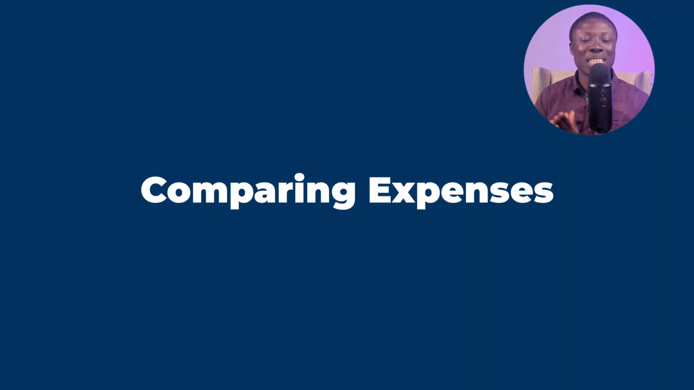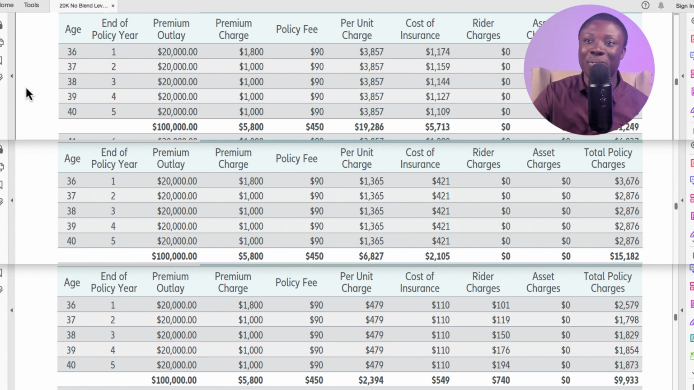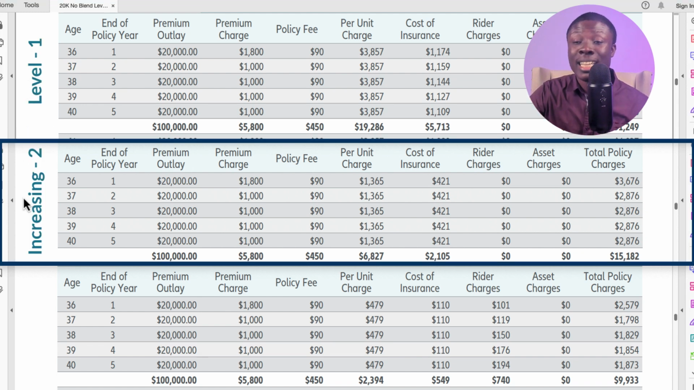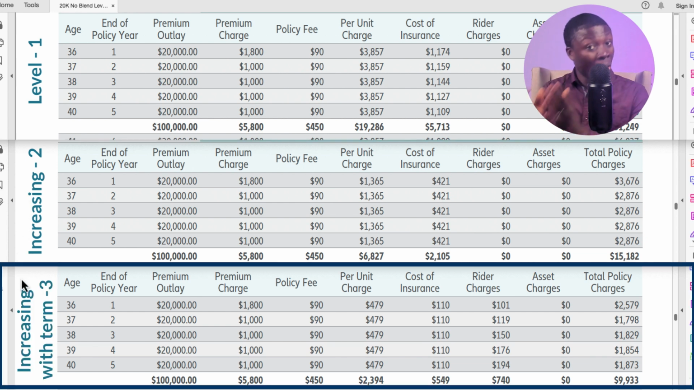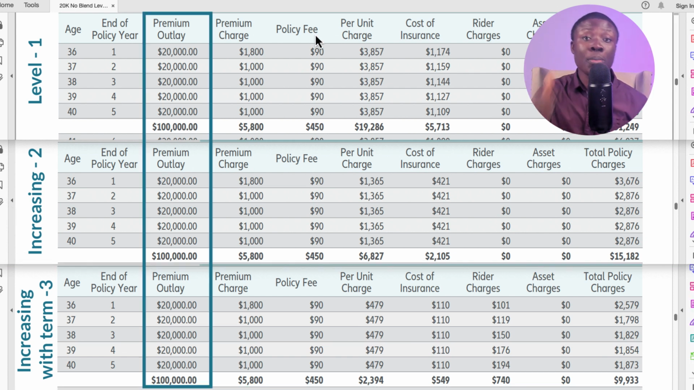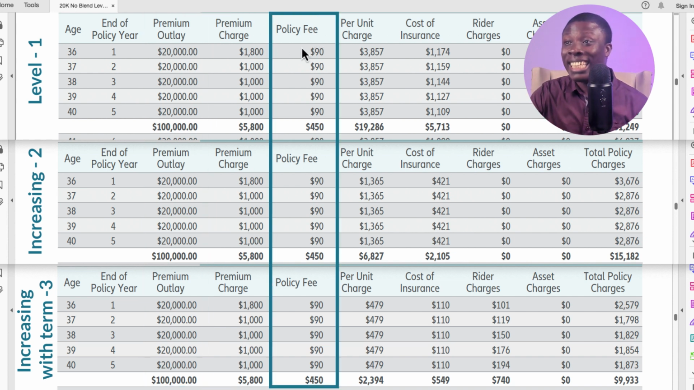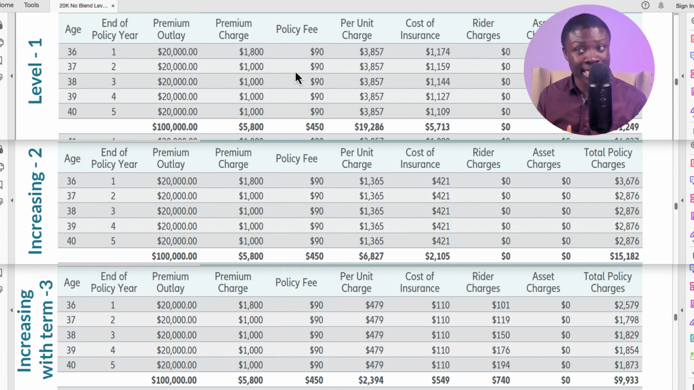So these are the expenses side by side. We have the first design at the top, level death benefit. The second design, increasing death benefit in the middle. And the third design is also increasing death benefit, but with blended term insurance. So 100,000 base, 290,000 term insurance. Premium being paid into the policy, premium charge, policy fee, they are the same across the three designs. So everything is good as of now.